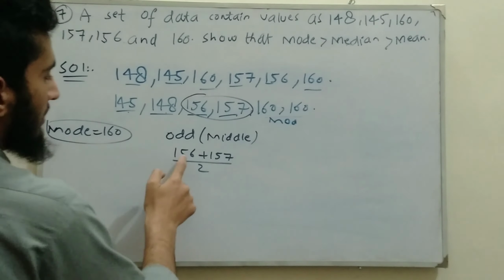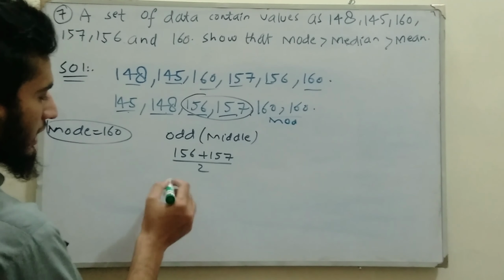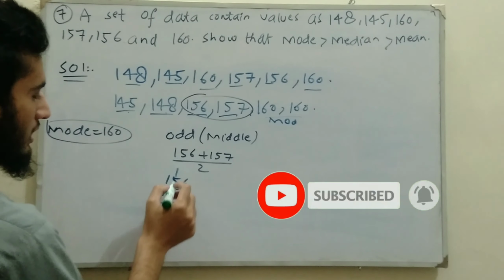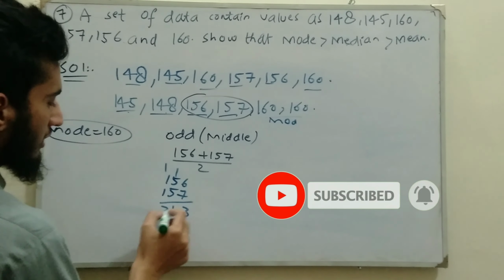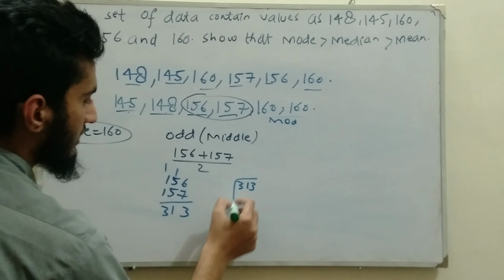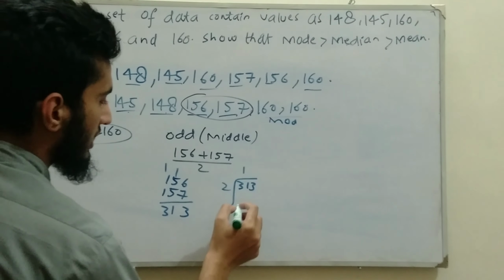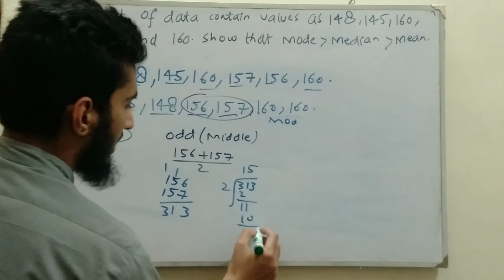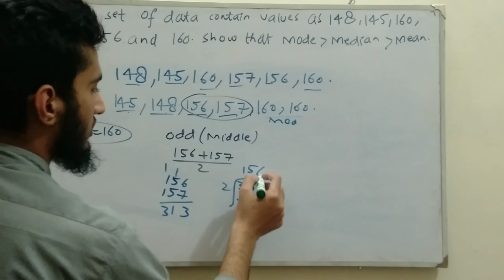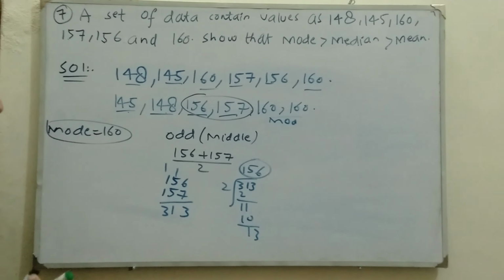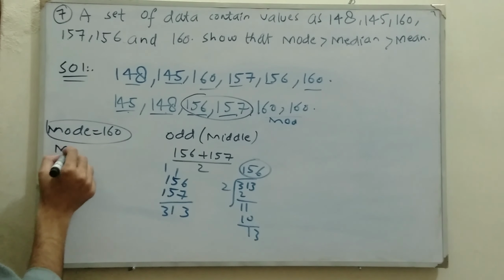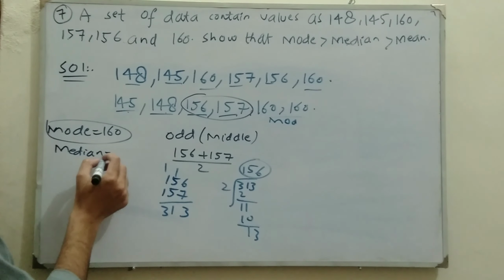So 156 plus 157, we add them, it gives us 313. And now we divide 313 by 2. 2 multiply 1 gives us 2, 3 minus 2 gives us 1, 1 gives us 10. After this 2 multiply 6 gives us 12. So the median of this set of data for an even case is 156. So our median is equal to 156.